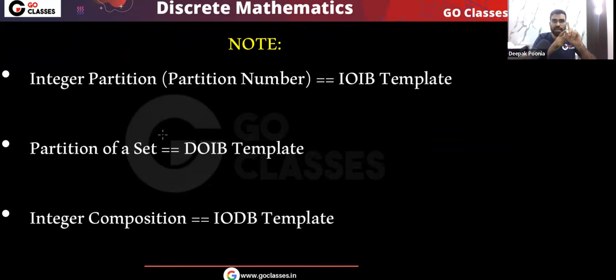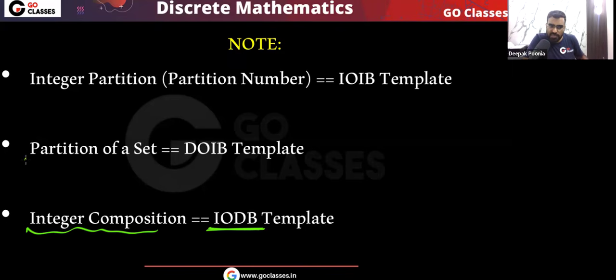Please understand. Integer partition is different. Set partition is different. Partition of a set, that is different. Integer composition is different. In the previous lecture, we have already seen integer composition follows IODB problem. Okay, in the previous lecture, we have already seen this. Integer composition follows IODB template.